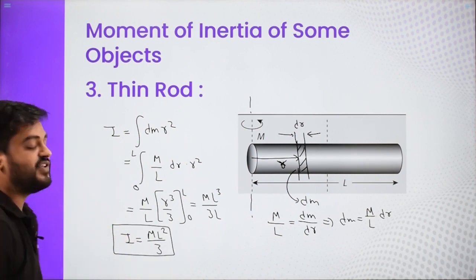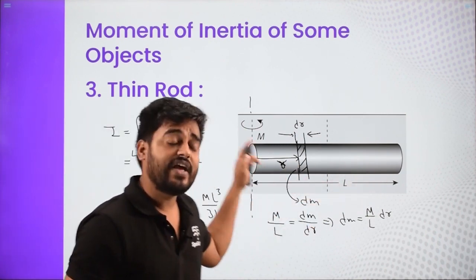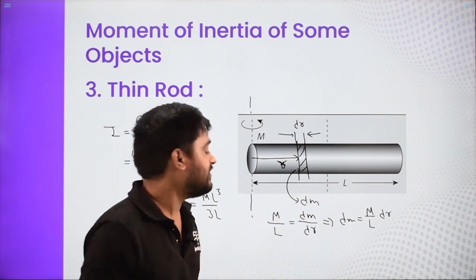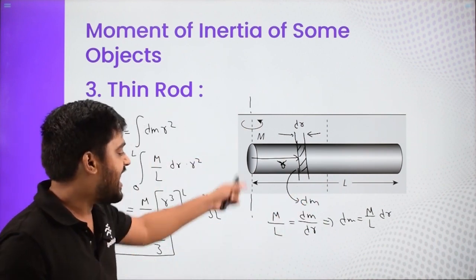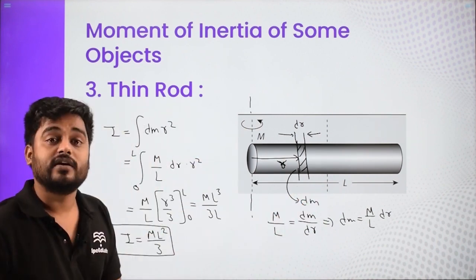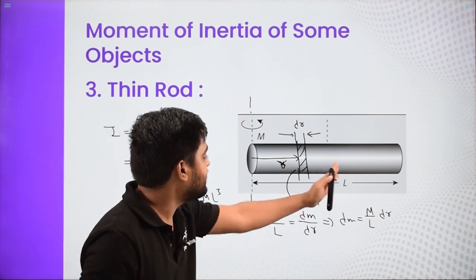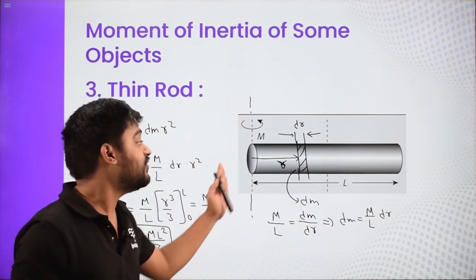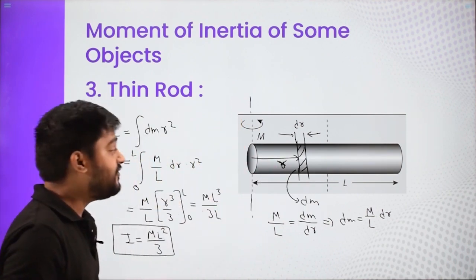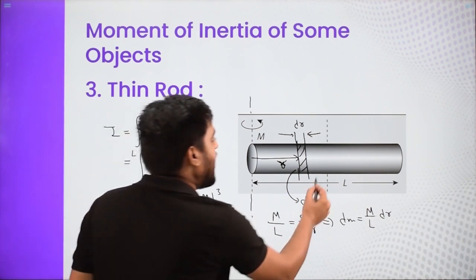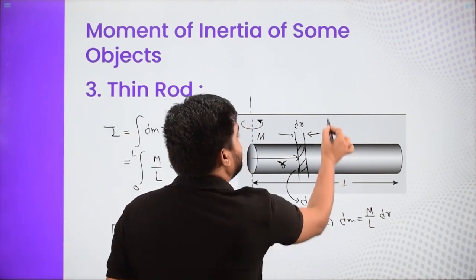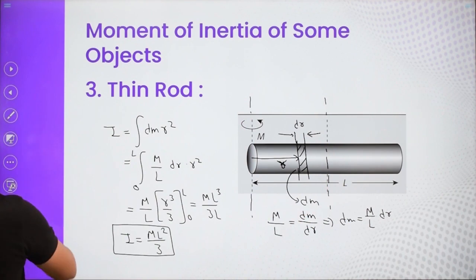This is the moment of inertia of this entire rod having m mass and capital L length. So moment of inertia is given by mL square by 3. But about what? About an axis which is passing through one of its ends and perpendicular to the rod. Now, what if we change the axis? What if I am taking the axis which is this one, the middle one? So for that, let us again rederive it.